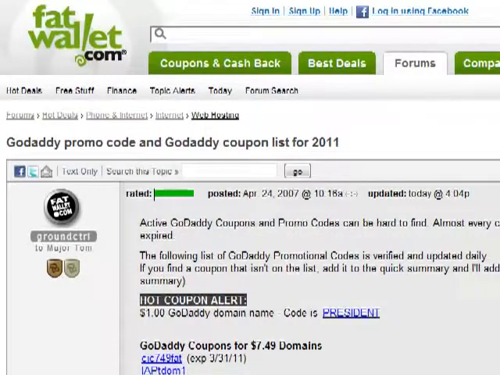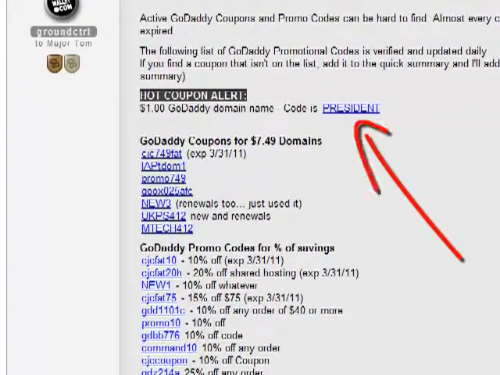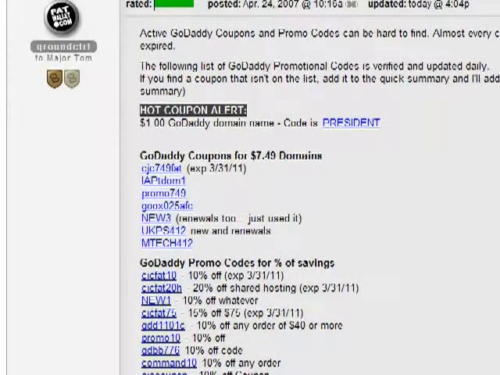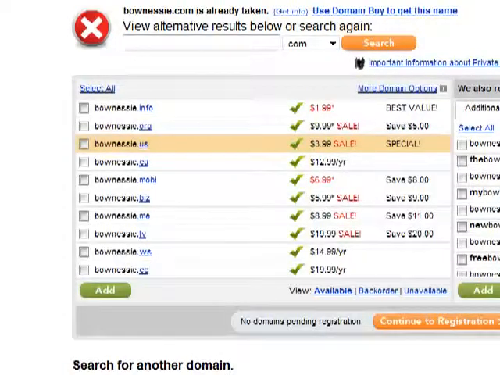All right. Now you come on down. Some of them aren't going to work. Okay, and that's all right. Don't worry about that. And some of them will. You can see here that you can get a GoDaddy domain name for $1 if you click on President. All right, so let's take a look at that just for a second. Let's go back to GoDaddy, okay, and let's say we were going to take BoNessie.org. All right, I'm going to add it.